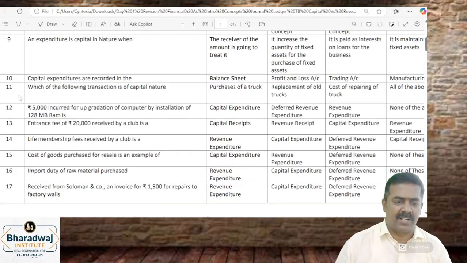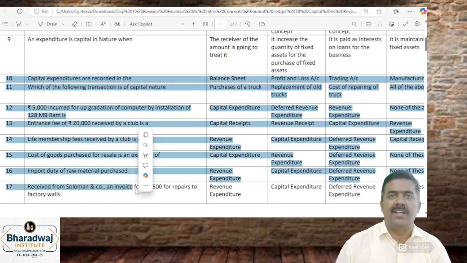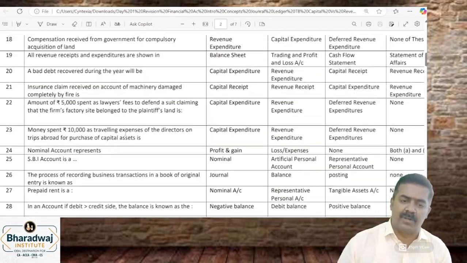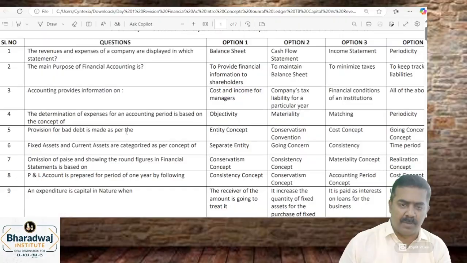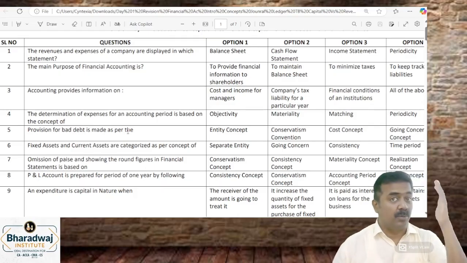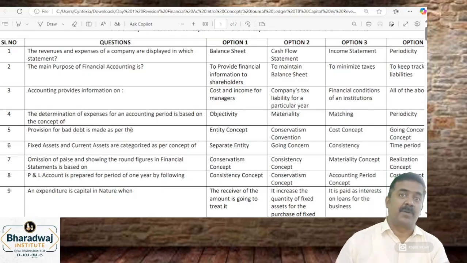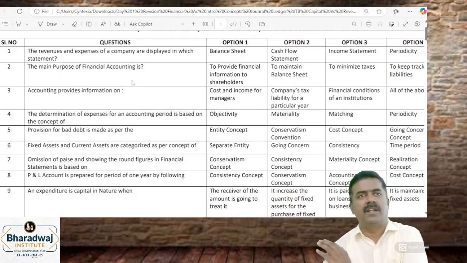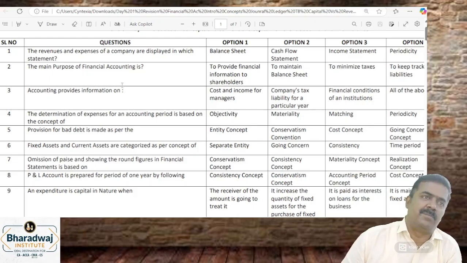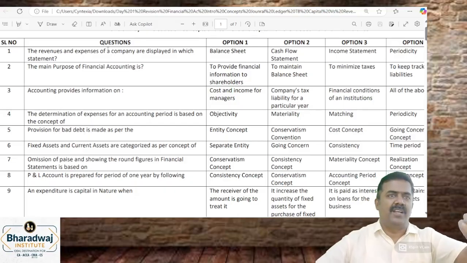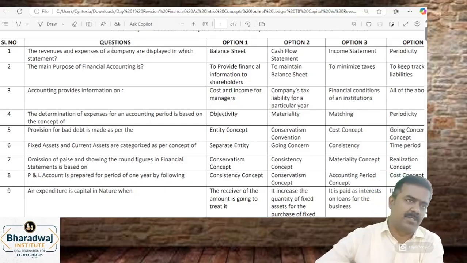Next, solve another 5 to 8 questions, then I will give the answers. We will proceed. All these questions are collected from your past examination data, your model test paper, practice test paper, MCQs given in your website, old syllabus MCQs, and some questions from intermediate material. The same concept is covered in intermediate also. So like this, every chapter I will ensure that I cover the maximum possible MCQs so that you can score 45, 48 questions that will definitely come from our classroom discussion.